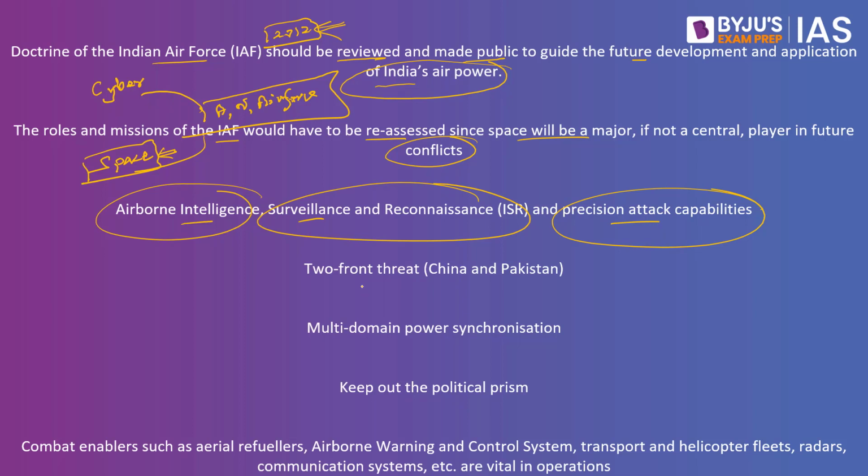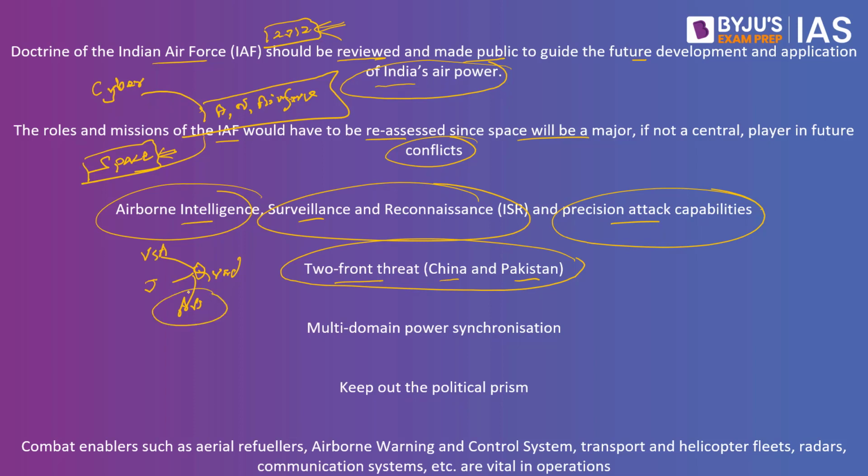The fourth is in reference to the two-front threat. Let's say, for example, when you consider India, we have the two-front threat. What do we understand by this? On the western side, we have Pakistan, which is a threat. On the northeastern side, we have a threat from China. So in order to counter this, what we require is support from other countries. Let's say, for example, we are engaging with the Quad, where we will have the United States of America, Japan, and Australia as well. So how are we going to have all the connections with these countries?